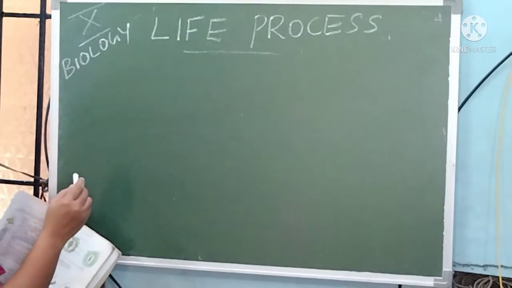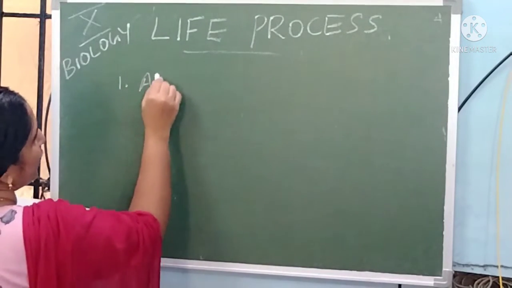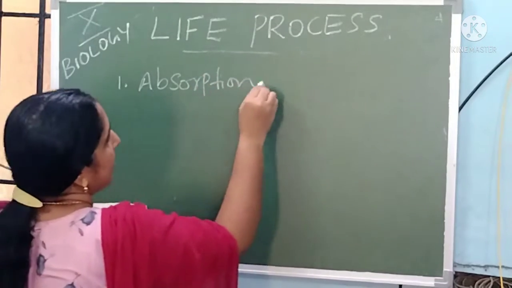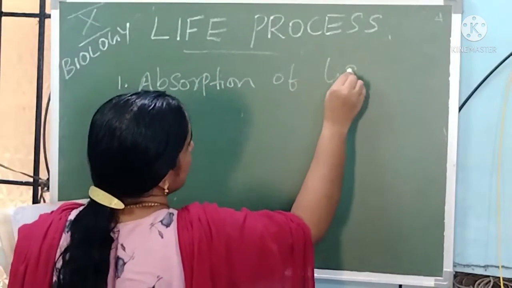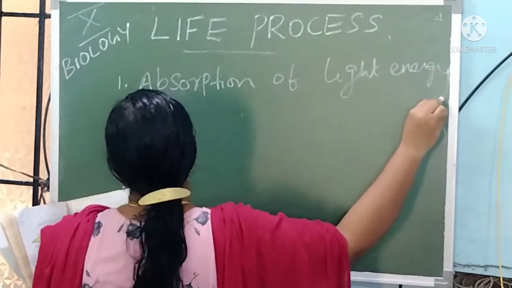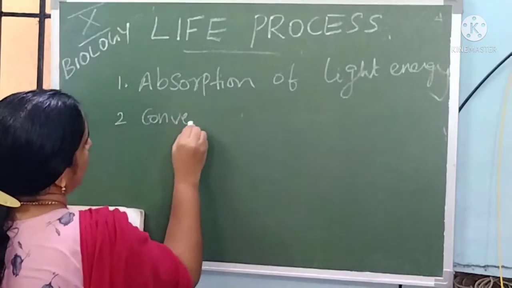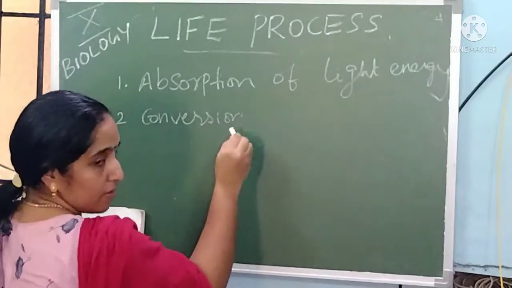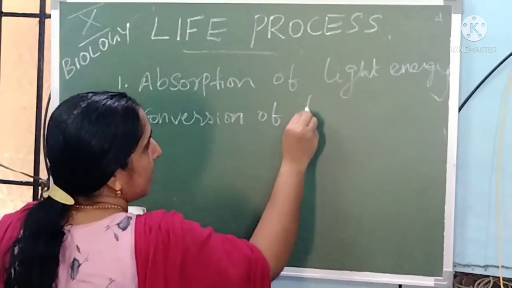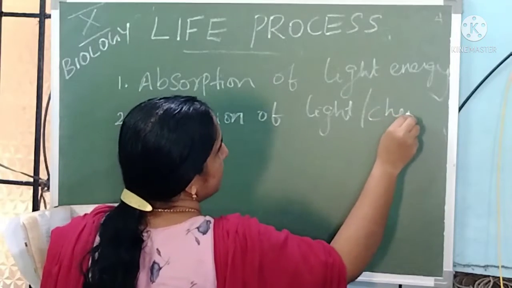The steps involved in photosynthesis are, first, absorption of light energy. Second, conversion of light energy into chemical energy.